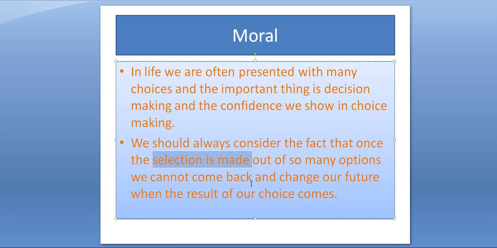It will decide our future, and in the future we will come to know that we are there because of that decision, or that selection that we have made. So we cannot come back from future time and change our future when the result of that choice comes. When we have got the result of that choice, we will not be able to change that thing. We cannot come back and choose the other thing. This cannot be done.